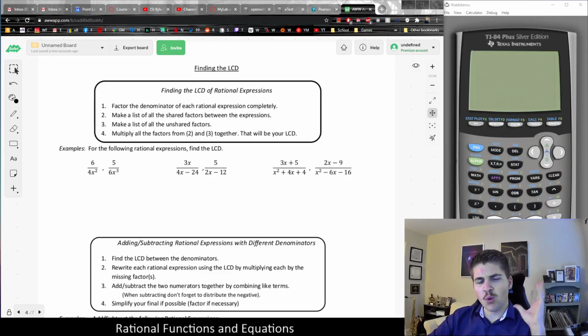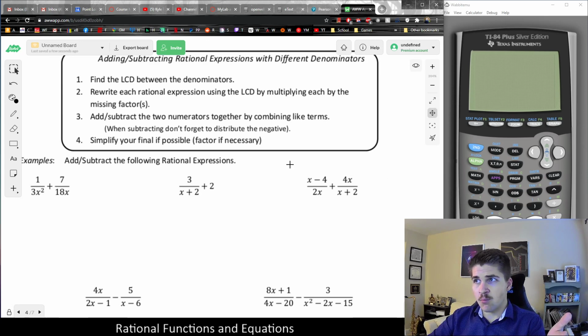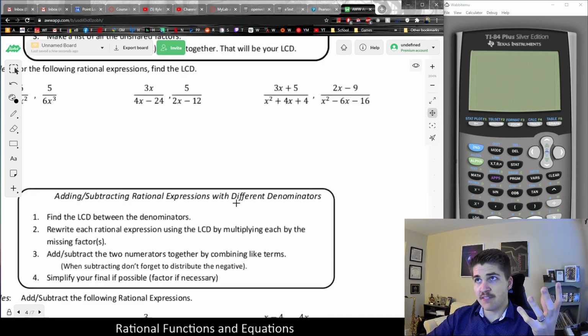The next thing I want to cover is, well, how do we add or subtract rational functions when the denominators are not the same? What do we do? Because as I said in the last video, they must have the same denominator in order for you to add them. It will not work otherwise. So this first step is to make sure that both rational functions have the same denominator.